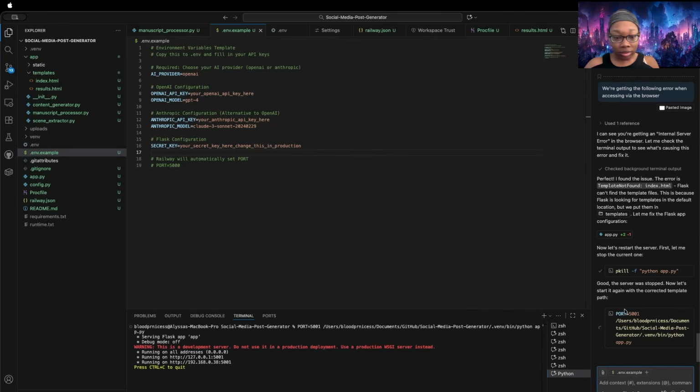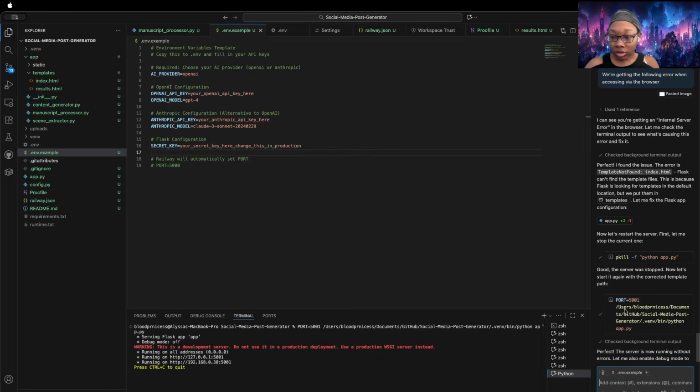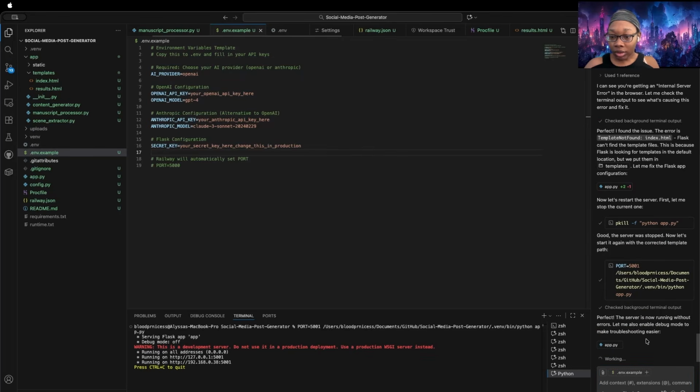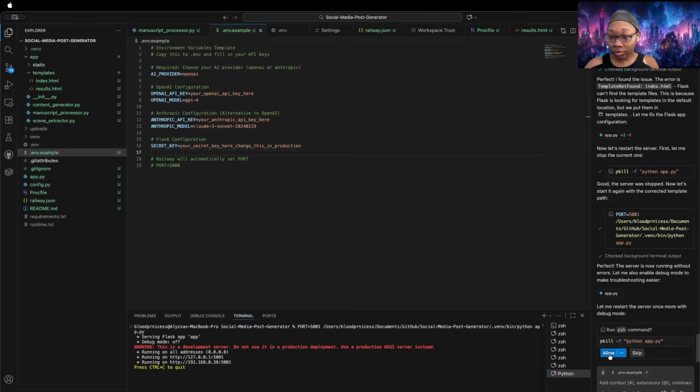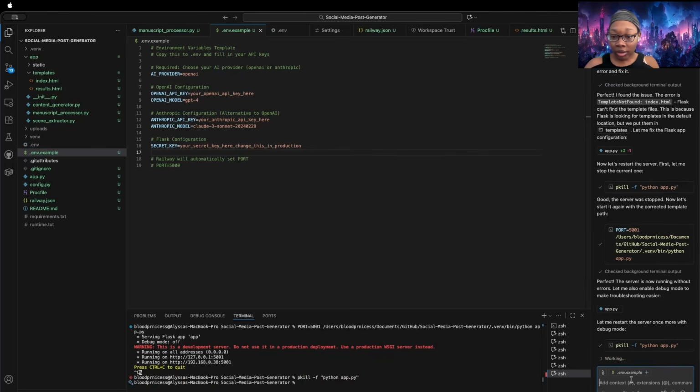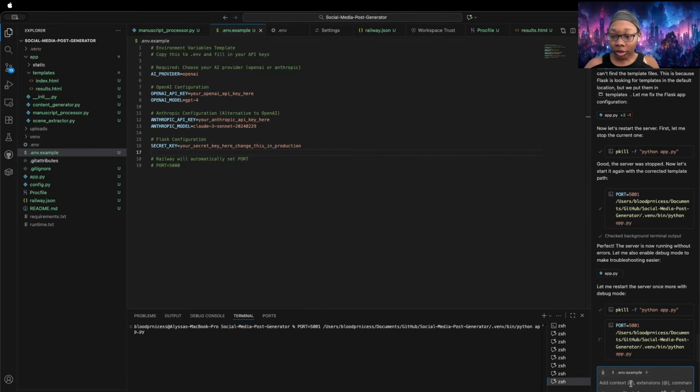Go ahead and save things. It's there. And now it's checking that things exist. It's running. It's got a debug mode that it's adding in now to make stuff easier. So it's got to kill it now so that it can actually see the debug that it added in. Running good again. All is running.